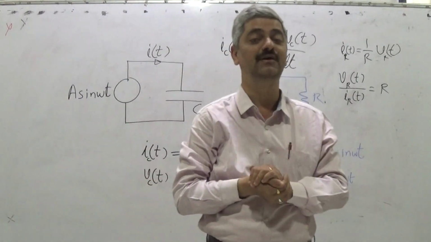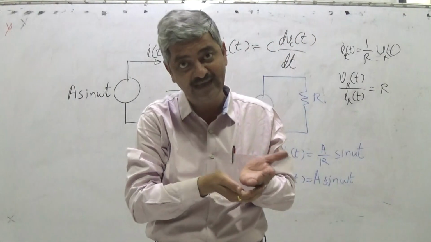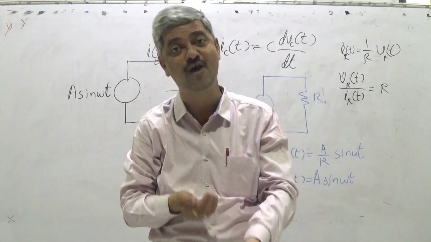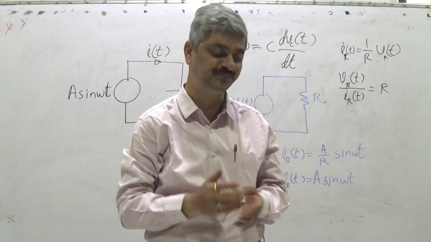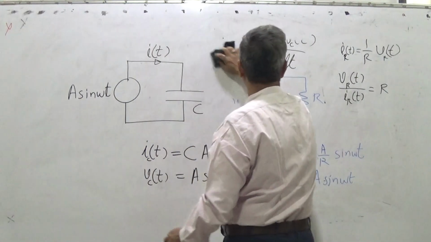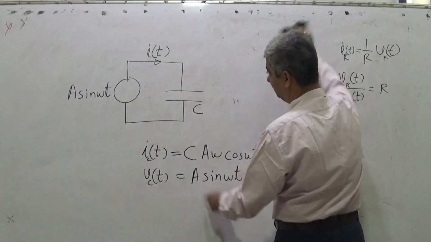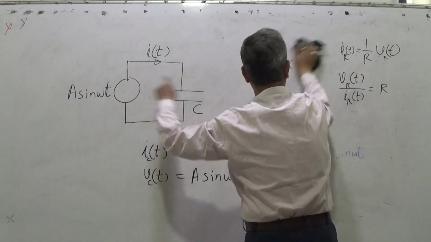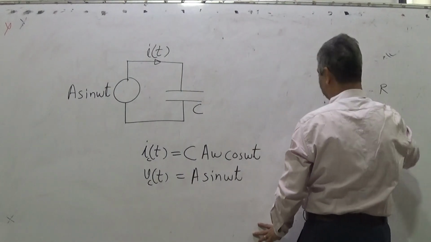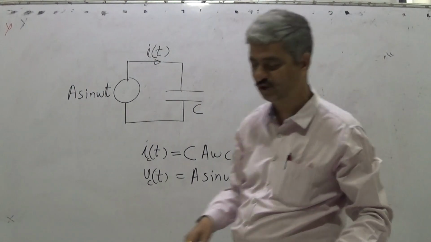So if voltage is sinusoidal, for a sinusoidal type of voltage, I can think of finding some ratio. What is that ratio again? Input voltage is A sin omega t, current is C A omega cos omega t.